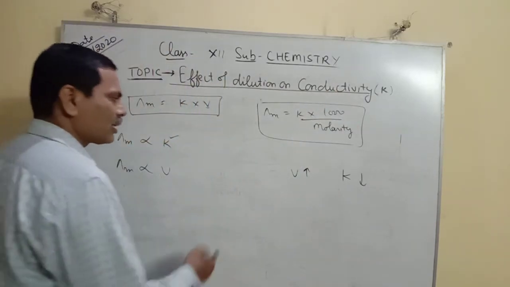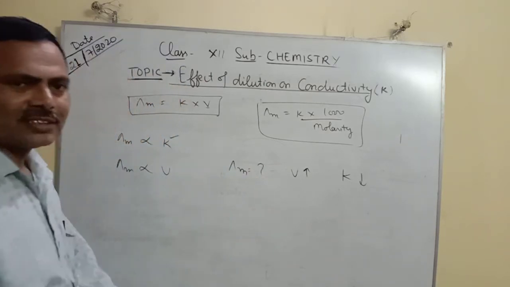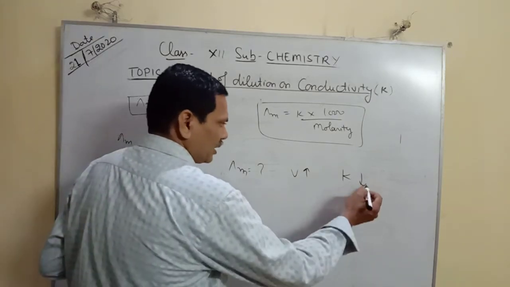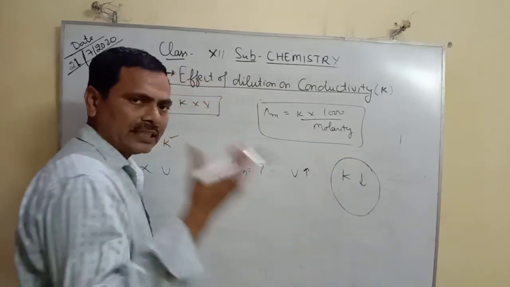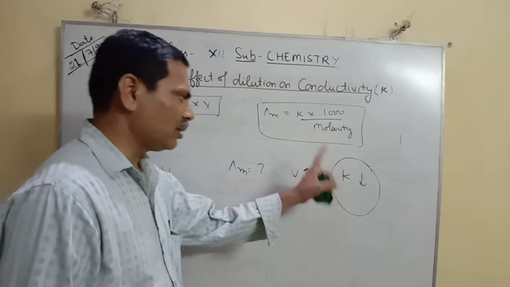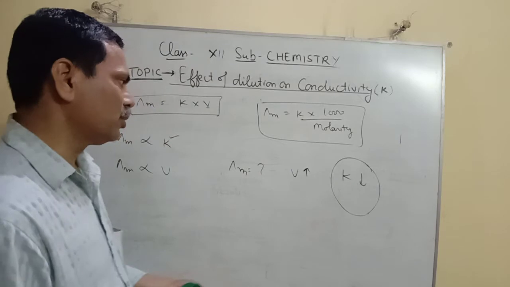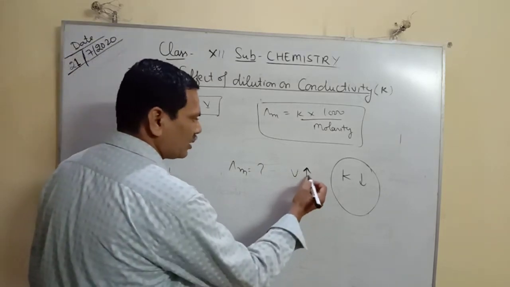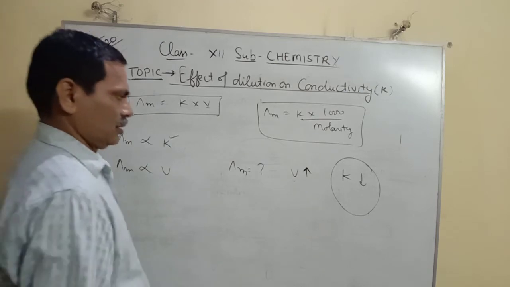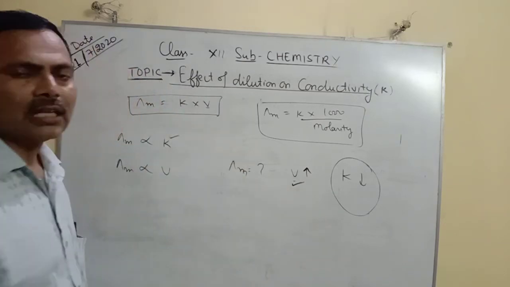So what will happen in the case of Λm? Whether it will increase or decrease, it has been observed experimentally that the decrement in the magnitude of kappa, the conductivity, is less effective compared to the increment in volume, or dilution.